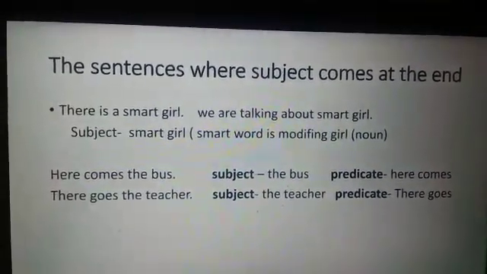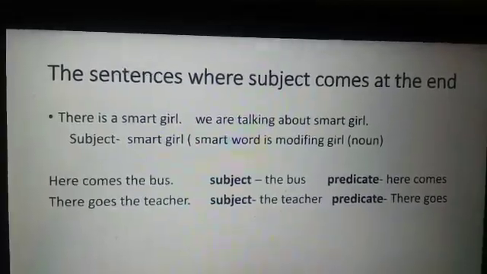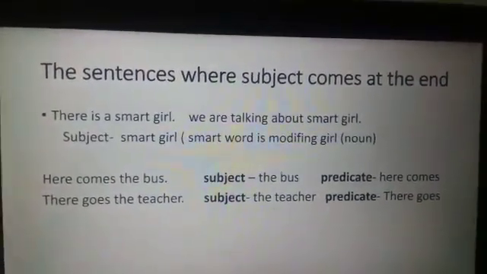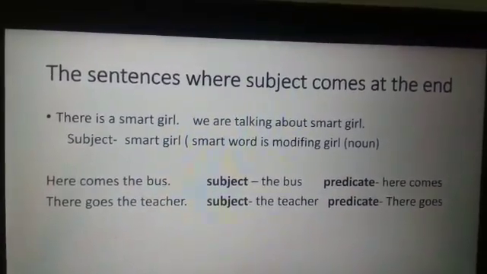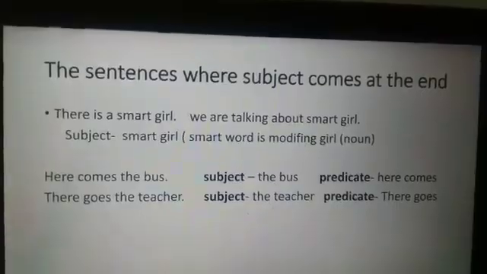Next is: Here comes the bus. What comes? The subject is the bus and the predicate will be here comes. There goes the teacher. The subject will be the teacher, and the predicate, there goes.